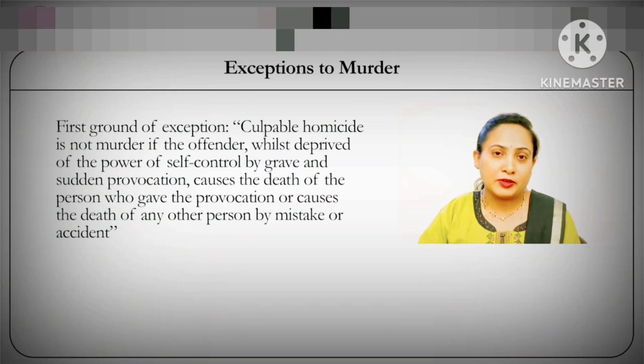Let's now examine each of these 5 grounds of exceptions. Now, the first ground of exception says that culpable homicide is not murder if the offender, whilst deprived of the power of self-control by grave and sudden provocation, causes the death of the person who gave the provocation or causes the death of any other person by mistake or accident.